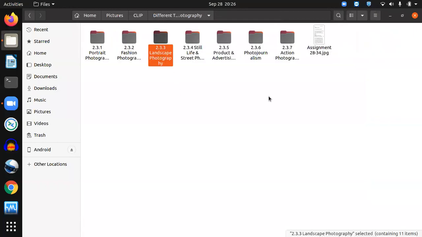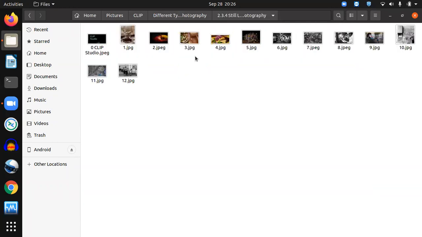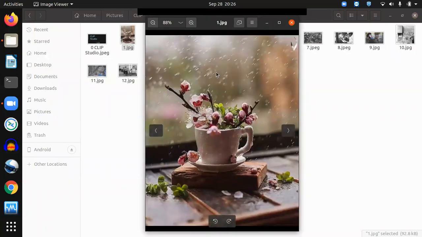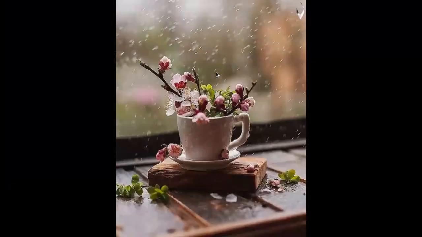There are other branches of photography we will be discussing in a very brief manner. So the next topic, two topics we are going to discuss. The first one is still life photography and the next one is street photography.